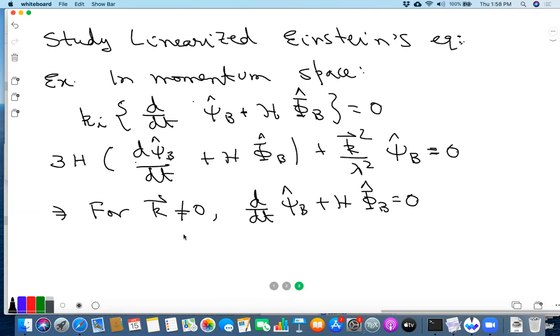That in turn will now imply, using this equation, that psi hat b should be 0, because this is already 0. And now you combine with this equation to tell us that phi hat b equal to 0. So this is the claim that there is no dynamics in the scalar modes. The gauge invariant combinations are just identically set equal to 0 by the equations of motion.